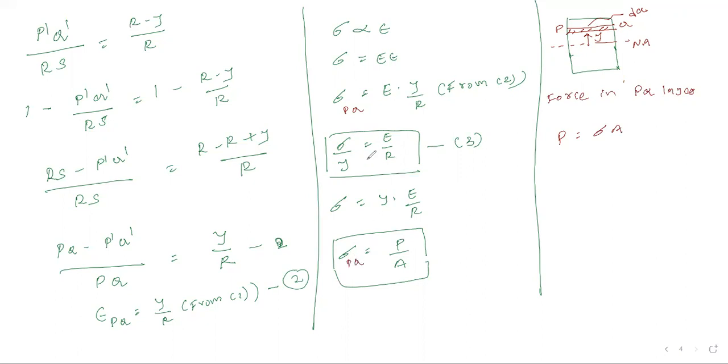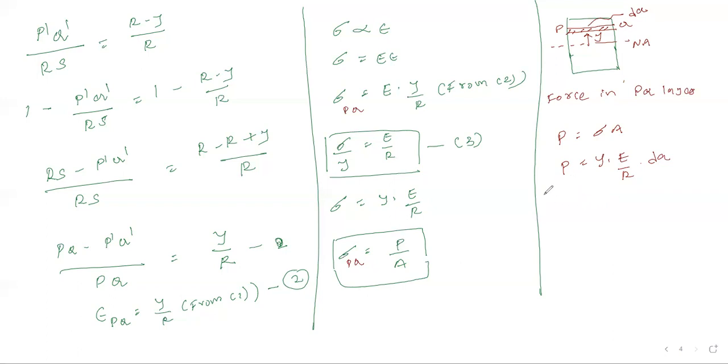So the force P in the PQ layer is the stress of the PQ layer, y into E by R, multiplied by the area, which is dA. Is it clear or not? Please confirm me.